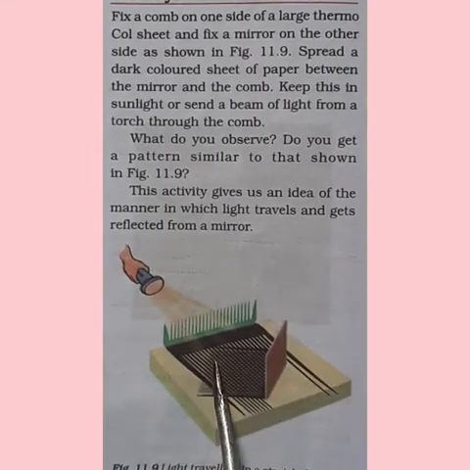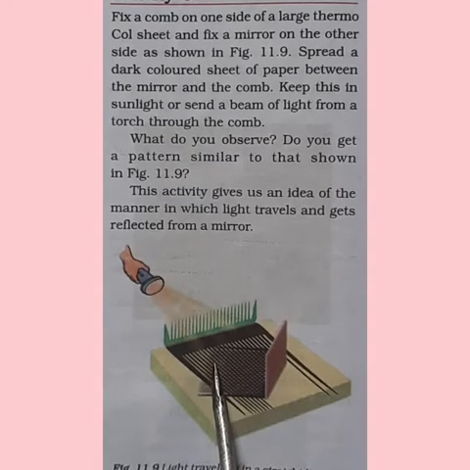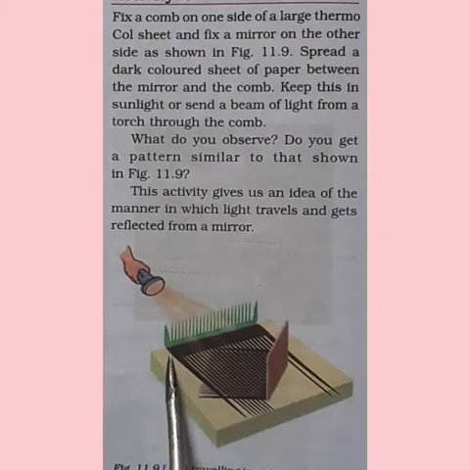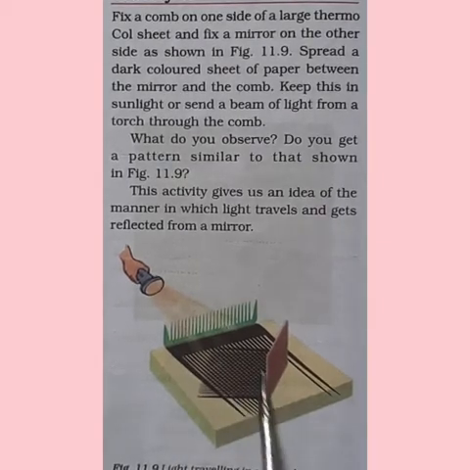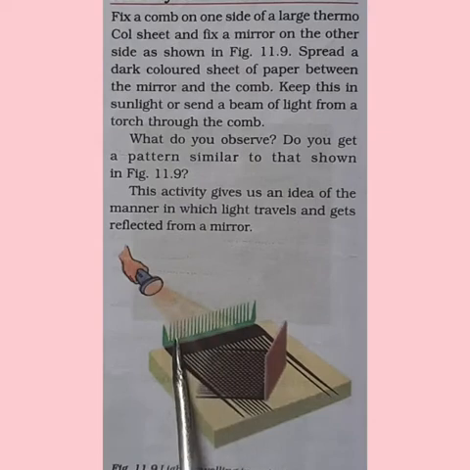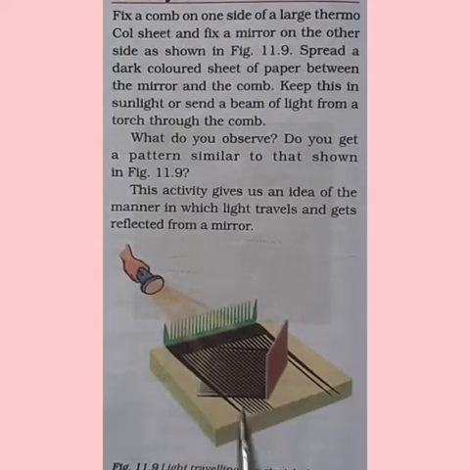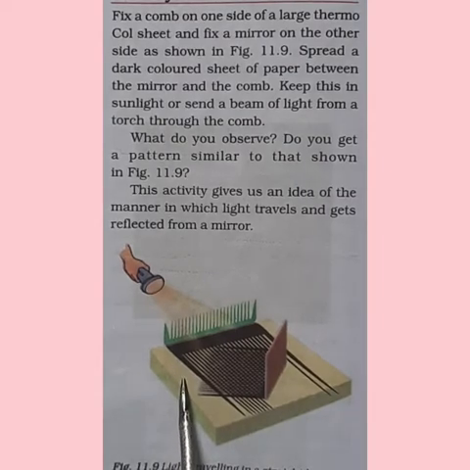If you keep this in the sunlight, or if you focus a beam of light from the torch through the comb, what can you observe? You can see a pattern similar to the comb. You can see the reflection of light from the mirror also.